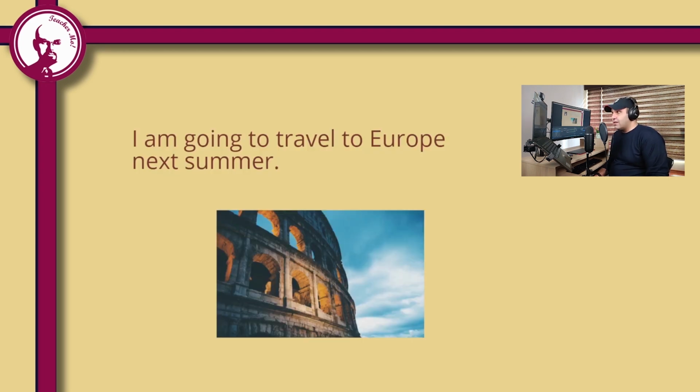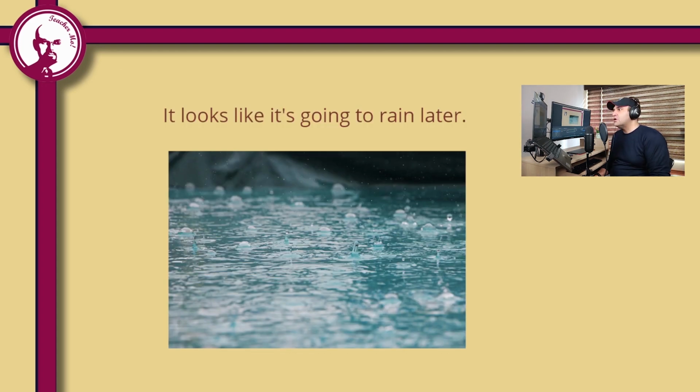We have another example. I'm going to travel to Europe next summer. Is this sentence in present continuous verb tense? No. We have another structure. Are we talking about the present or about the future? Very good. We are talking about the future but using another form. I am or I'm going to: present form of the verb to be again, plus going to. So, you see we have be going to. We can also use be going to talk about the future. Later we will talk about it, but now pay attention to this example.